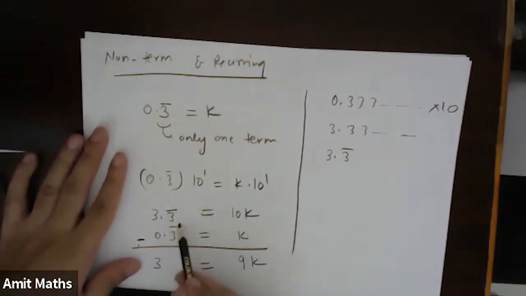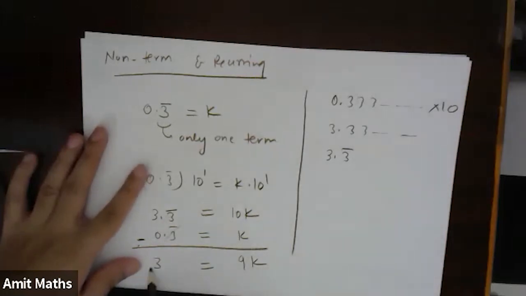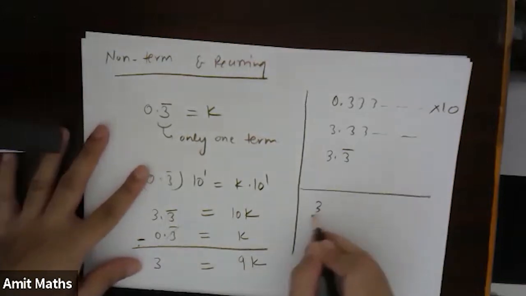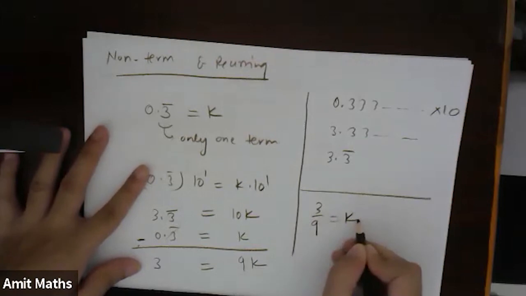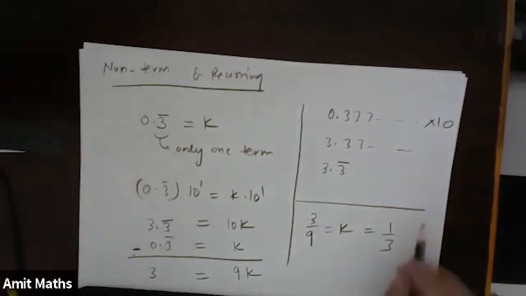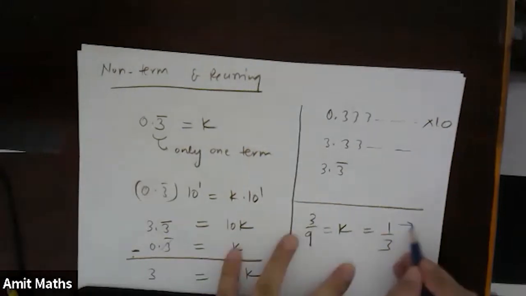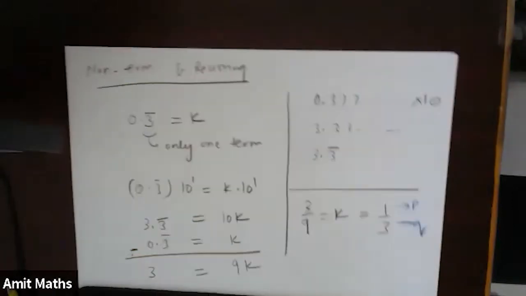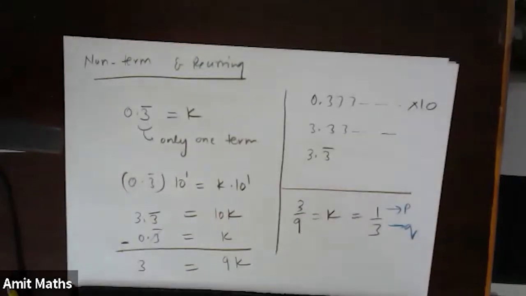This continuous 3, infinite times, will get cancelled, right? So 3 is equal to 9K. If I take 9 to the other side, this becomes 3 by 9 is equal to K. So K will become 1 by 3. Okay, and this is which form? This is the P by Q form, where P is 1 and Q is 3. Okay, just copy this. I will give you one more example.